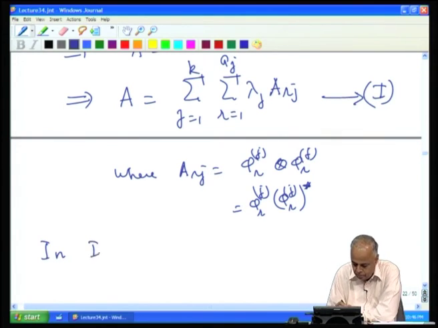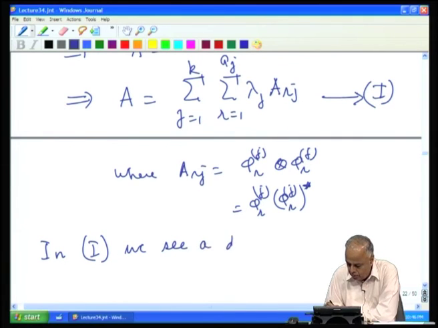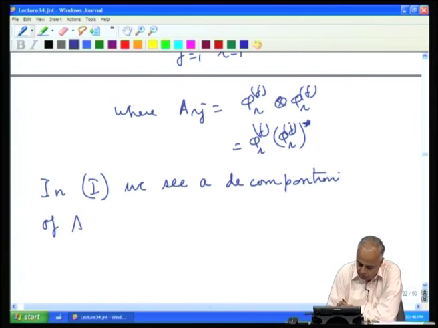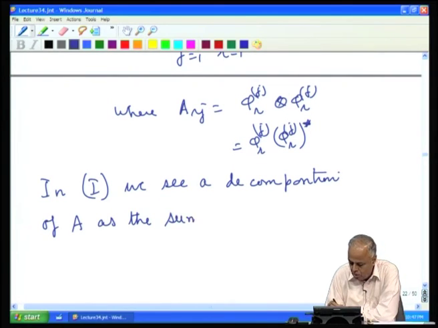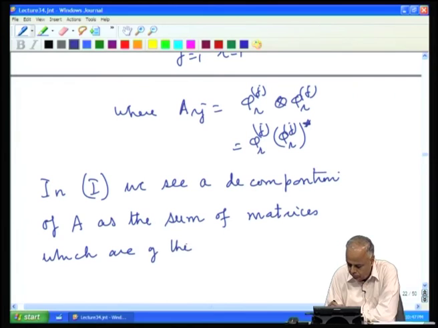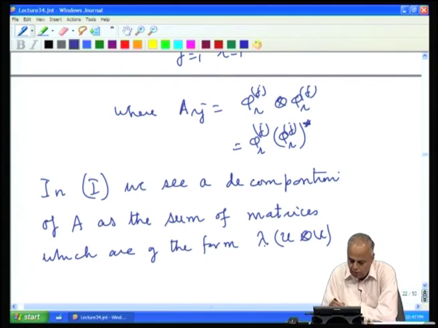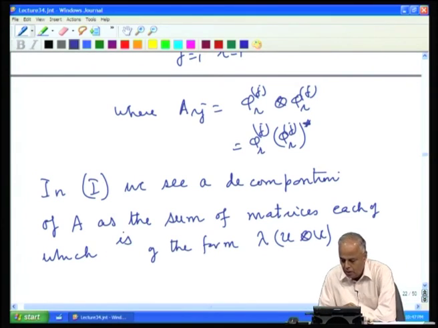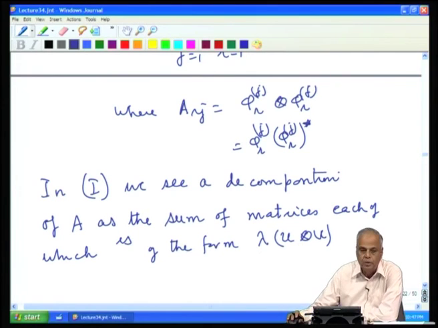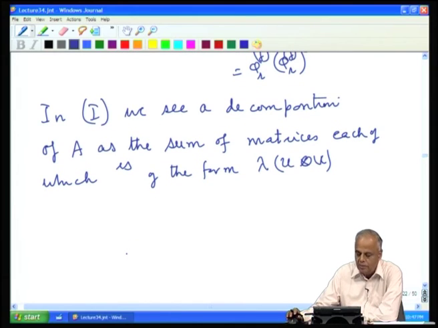In 1 we see a decomposition of A as the sum of matrices which are of the form lambda u cross v, u cross u, where by taking suitable eigenvalues each is of the form, okay, sum of matrices each of which is of the form lambda u cross u by suitable values of lambda and u. So, let us analyze each one of these.